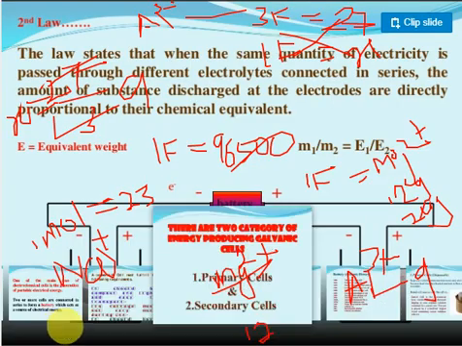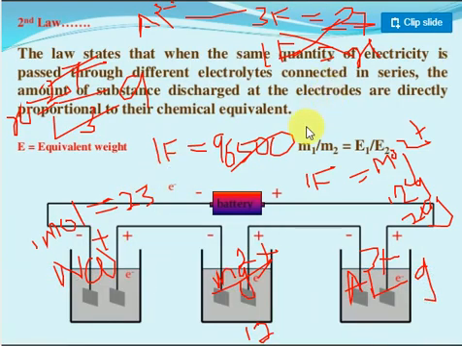It means this explains the charge on the metal. Before, he didn't explain the charge on the metal, he gave a simple idea. After knowing the charge of the electron, they gave a complete idea. So 1 mole of electrons can reduce 1 mole of sodium, half a mole of magnesium, and 1 by 3 mole of aluminum. So the amount will differ. This is Faraday's second law of electrolysis.